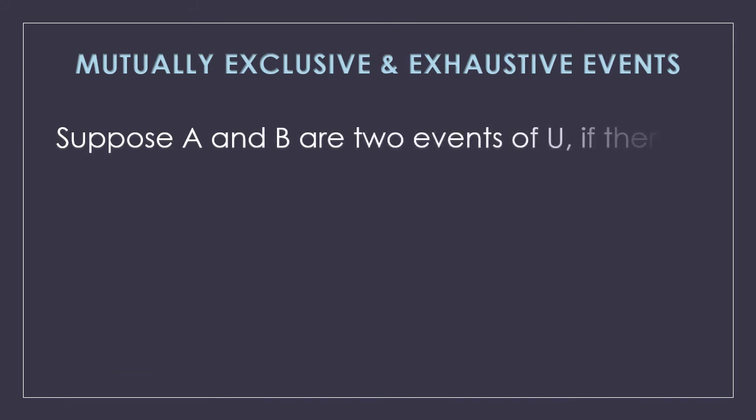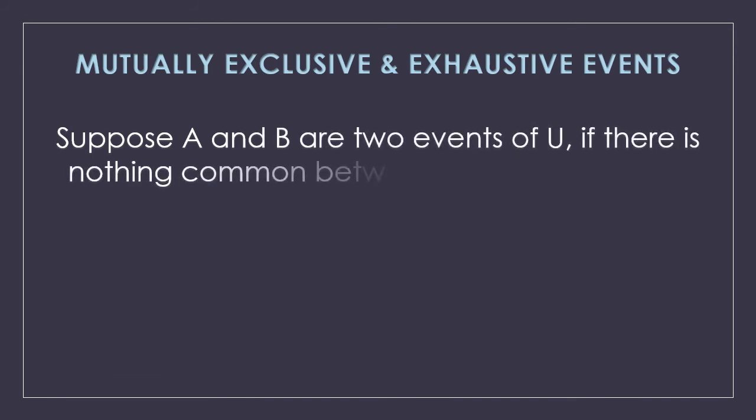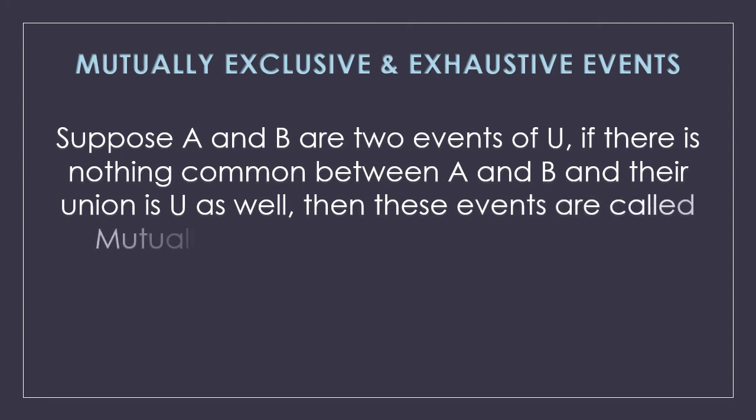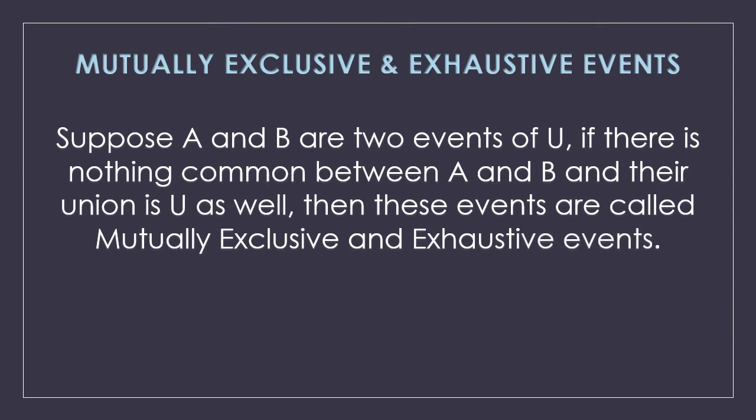Next are the mutually exclusive and exhaustive events. Right now we are combining two types of events into one. For mutually exclusive events, we know there is nothing common. For exhaustive events, when we combine the two, we get the sample space. So suppose A and B are two events which belong to sample space U, and if there is nothing common between A and B and their union is U as well, then these events are called mutually exclusive and exhaustive events.